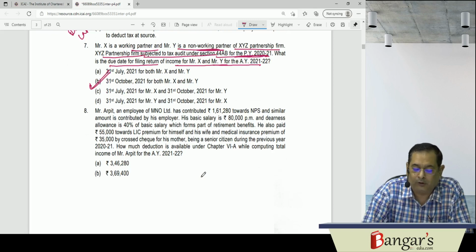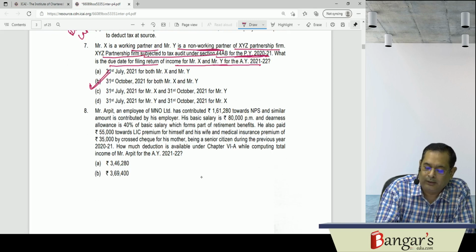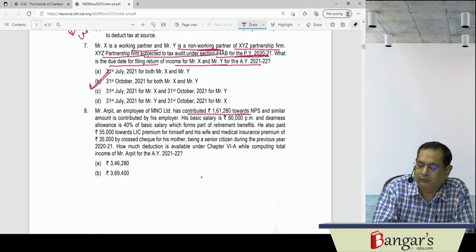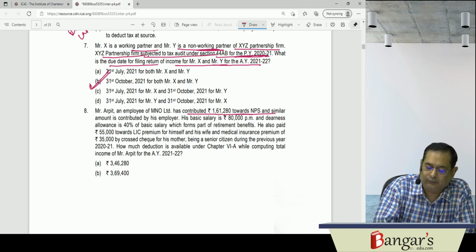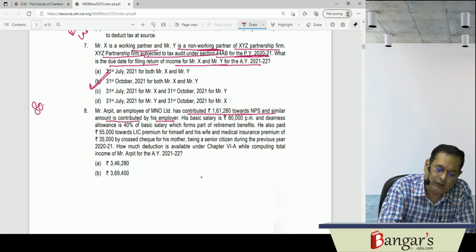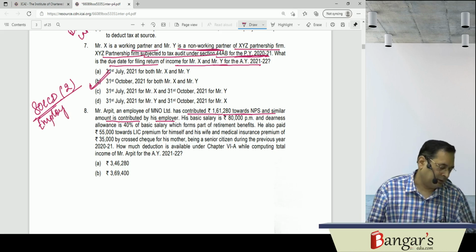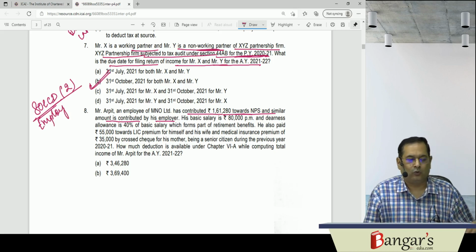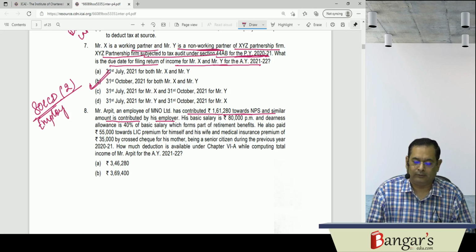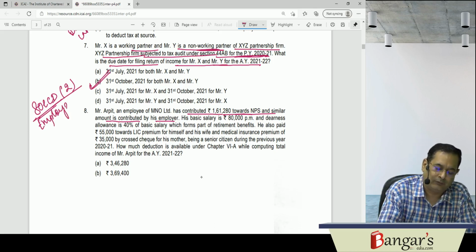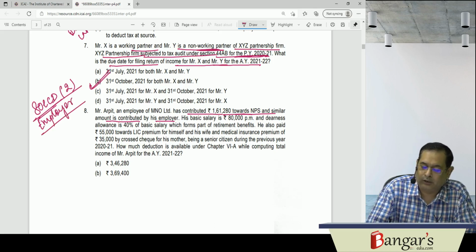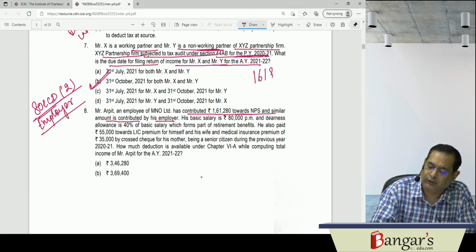Next, Mr. Arpit is an employee of MNO Limited. He has contributed 161,280 towards NPS and a similar amount is contributed by the employer. So under 80CCD subsection 2, employer's contribution is eligible. Under 80CCD subsection 2, employer contribution is eligible up to 10% of salary. So the employer has contributed 161,280.